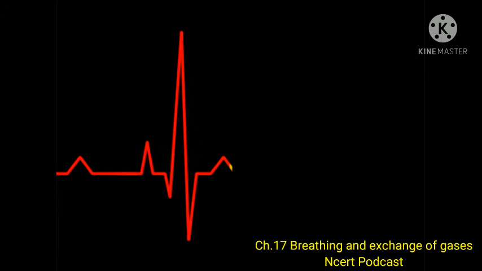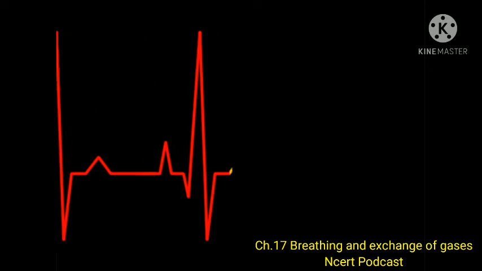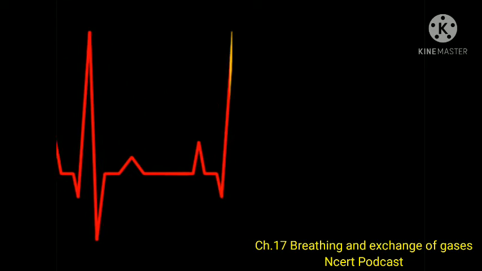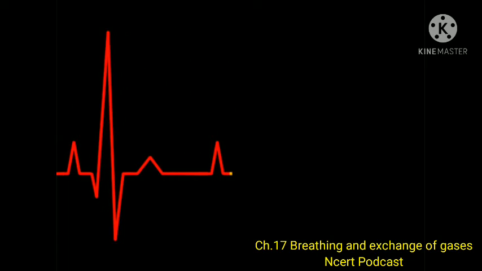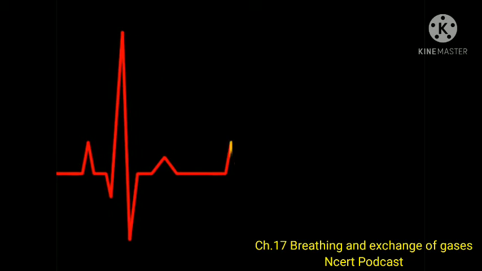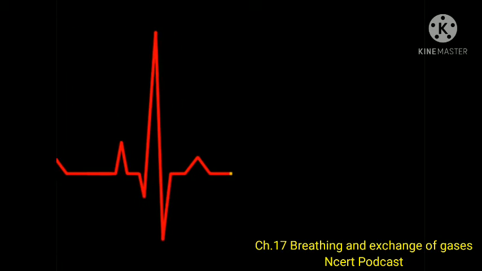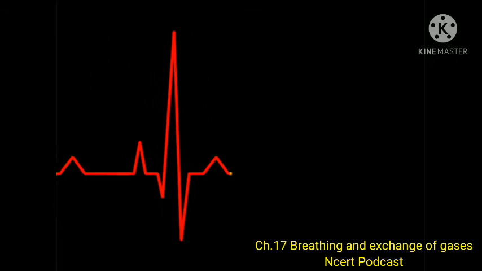17.2.1 Respiratory volumes and capacities. Tidal volume: volume of air inspired or expired during a normal respiration. It is approximately 500 ml, that is, a healthy man can inspire or expire approximately 6000 to 8000 ml of air per minute.